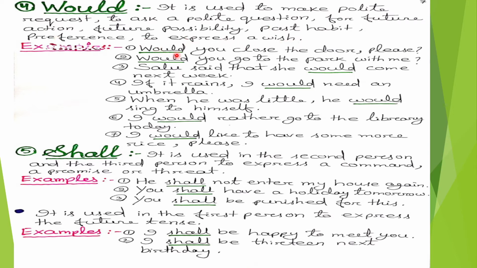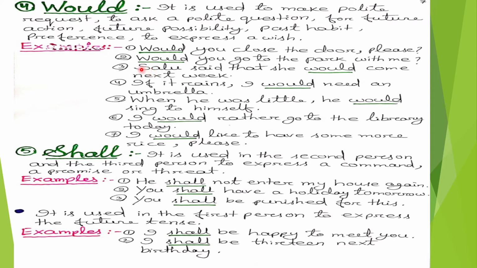Here are some examples. Number 1, would you close the door please? In this sentence, the modal auxiliary verb would is used to make polite request. Second example, would you go to the park with me? In this sentence, the modal auxiliary verb would is used to ask a polite question.